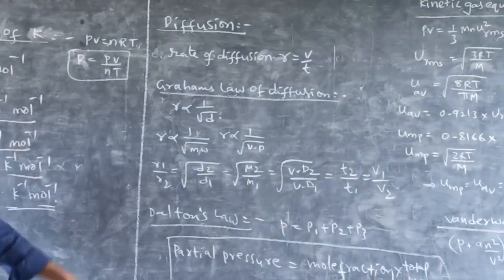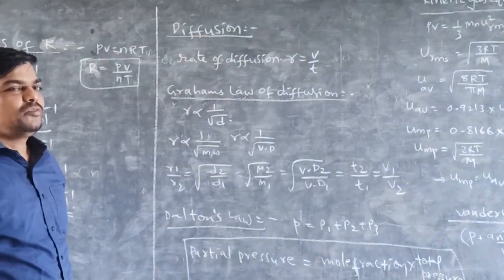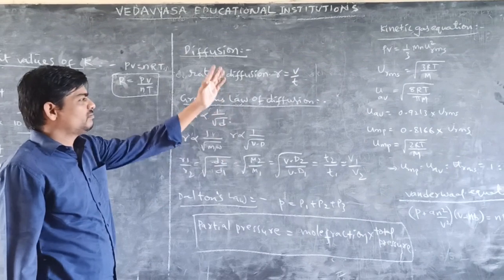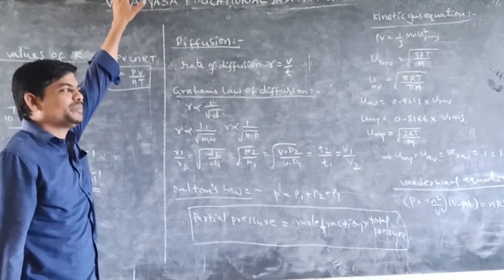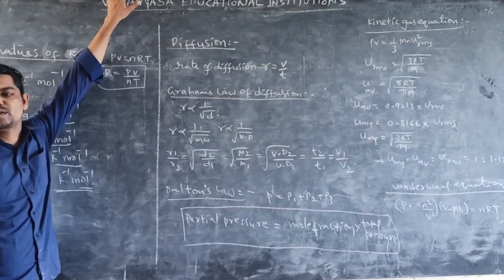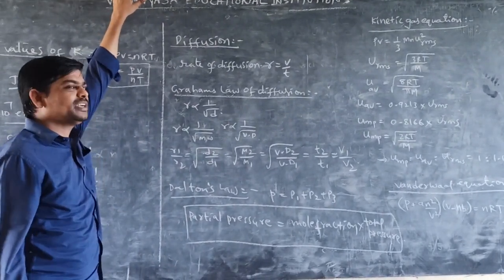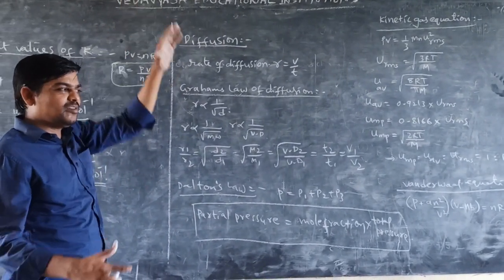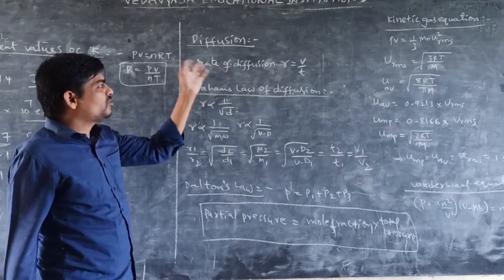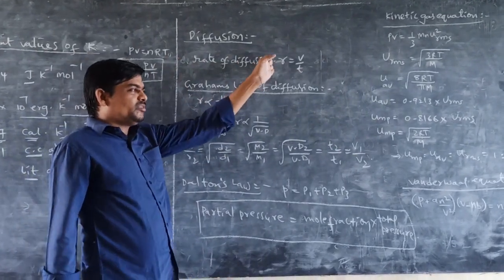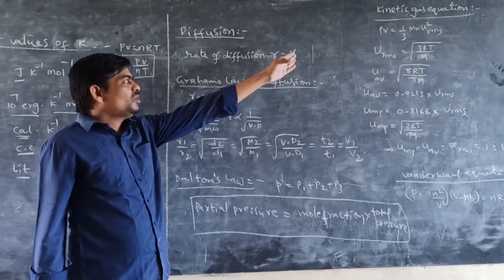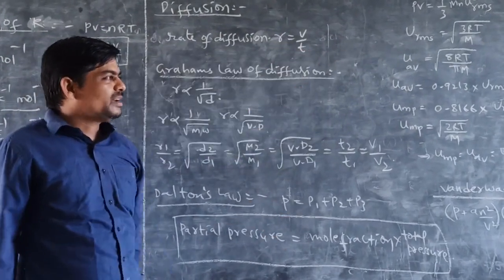Next is diffusion. What is meant by diffusion? Diffusion means the spreading of gas molecules through available space. For example, if you spray perfume, what happens? It diffuses throughout the available space. So generally the formula of diffusion is R, rate of diffusion. Rate is equal to volume by time.